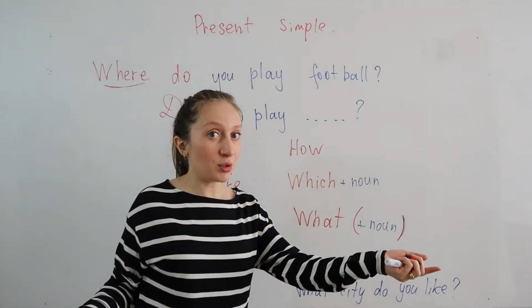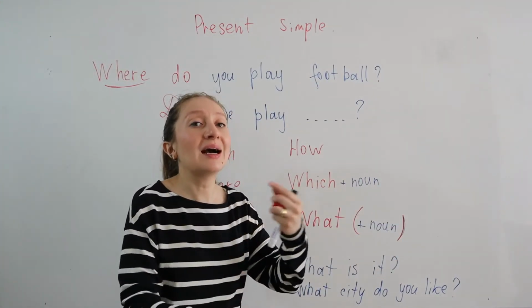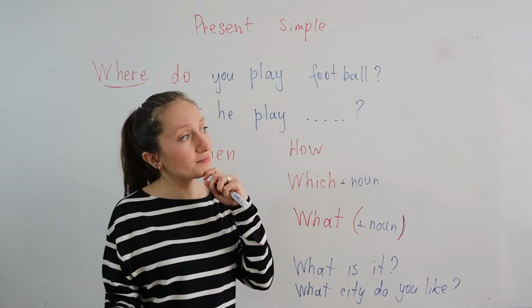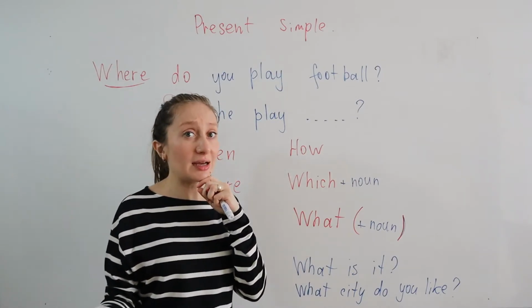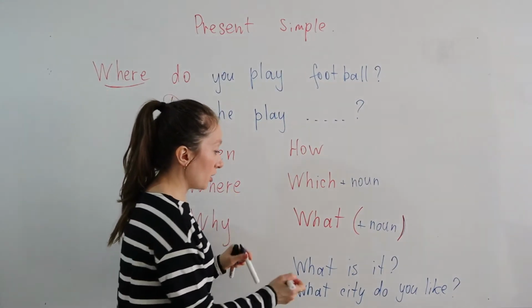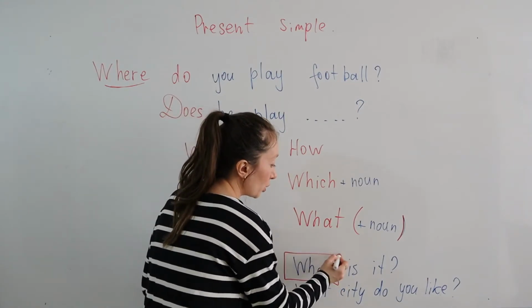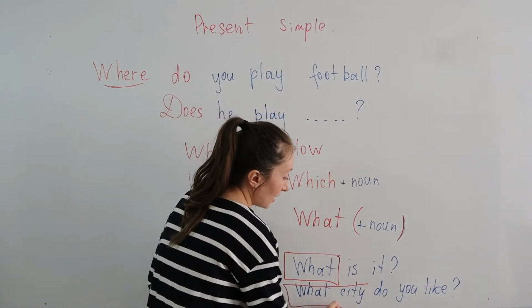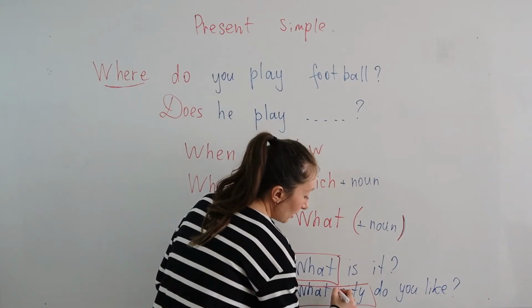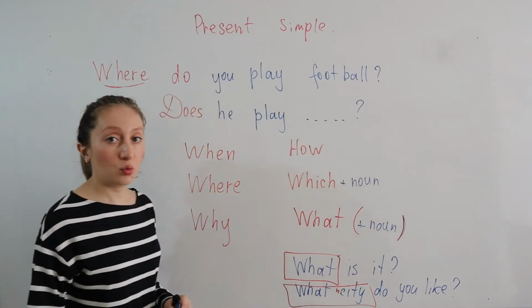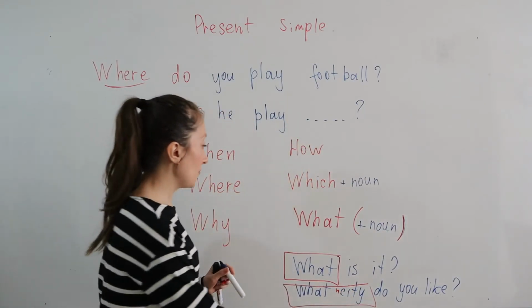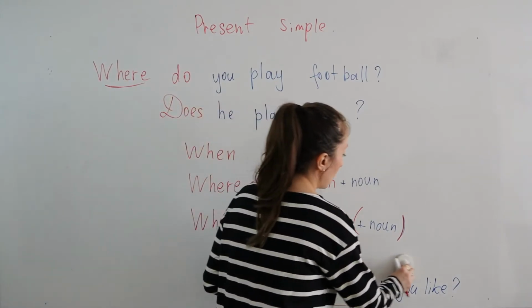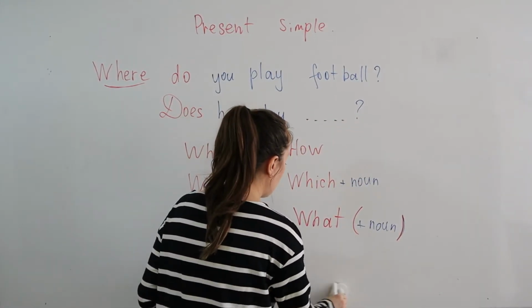What ice cream do you like? Right? What kind of ice cream do you like? I like chocolate ice cream. So here you can use like a separate word, or you can use it like a what plus noun. What city? Okay.